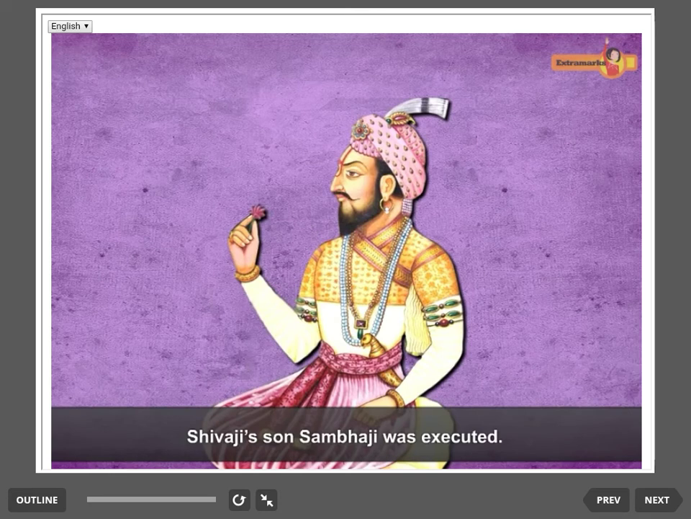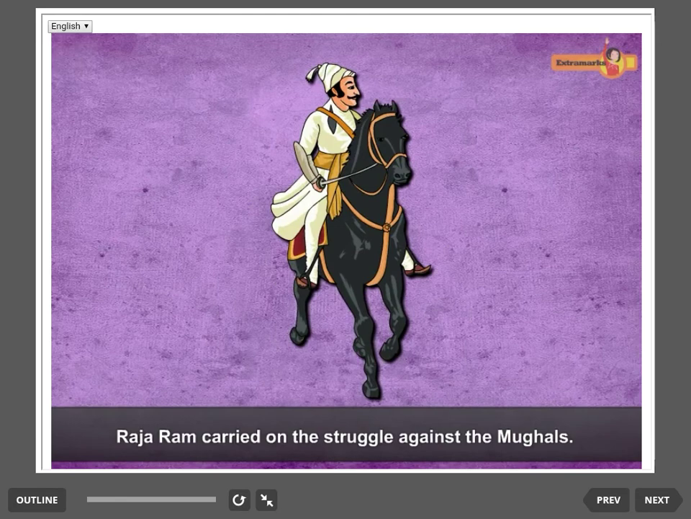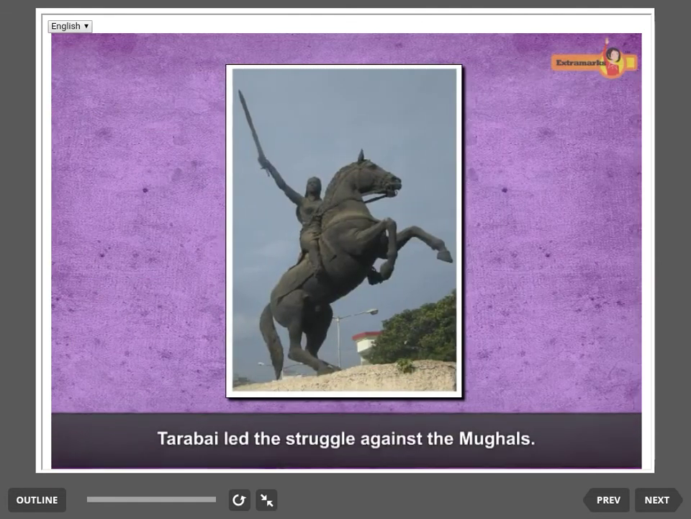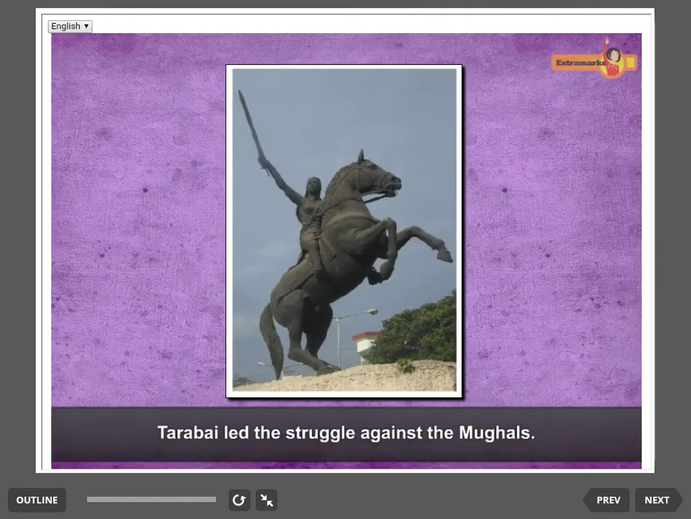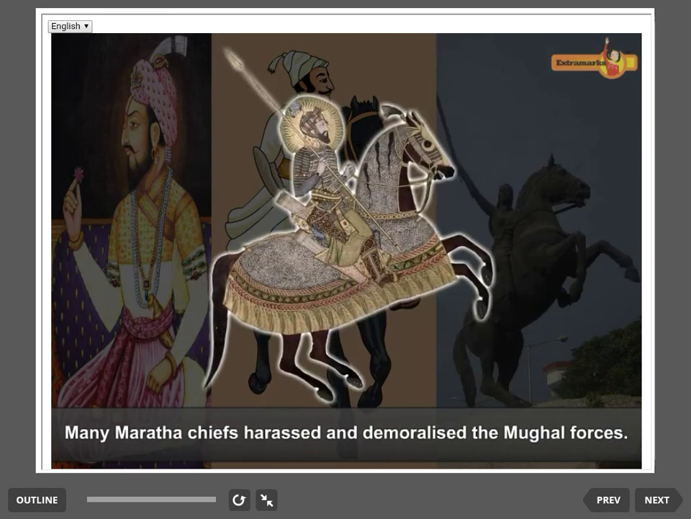During this annexation, Shivaji's son Sambhaji was executed. Sambhaji's son Shahu and the rest of the family were imprisoned. Raja Ram, Sambhaji's younger brother, carried on the struggle against the Mughals. After his death, his widow Tarabai led the struggle against the Mughals. For the next 18 years, many Maratha chiefs harassed and demoralized the Mughal forces.